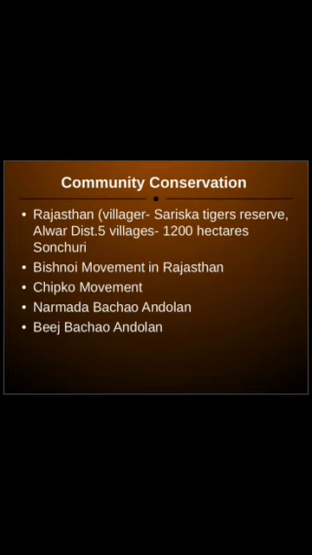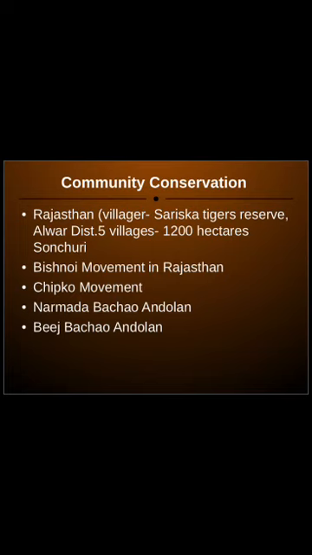Now an example from your textbook, Rajasthan: the Sariska Tiger Reserve, which was started by the villagers. The villagers of Rajasthan started conserving the forest, protecting so many plants and animals. Later on, the government gave it the name Sariska Tiger Reserve.